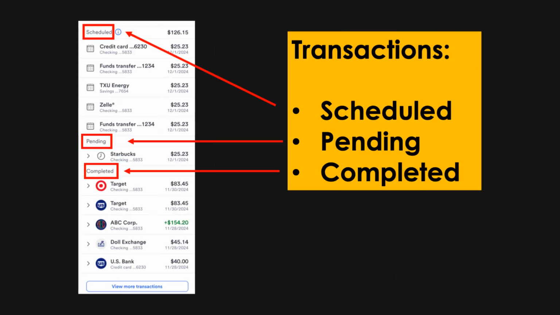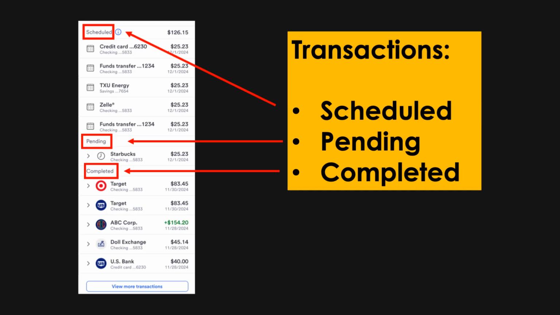There are 3 types of transactions you will see in online banking: scheduled, pending, and completed. Scheduled means the payment or transfer will happen later on a future date. For example, if you pay your electricity bill for next week, it will show as scheduled. These are payments that are planned but have not happened yet.